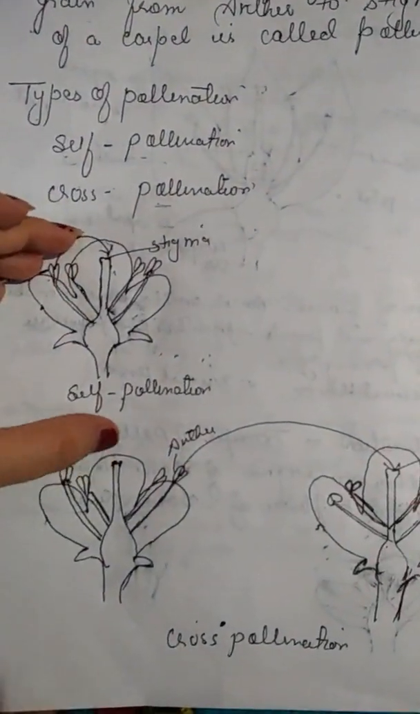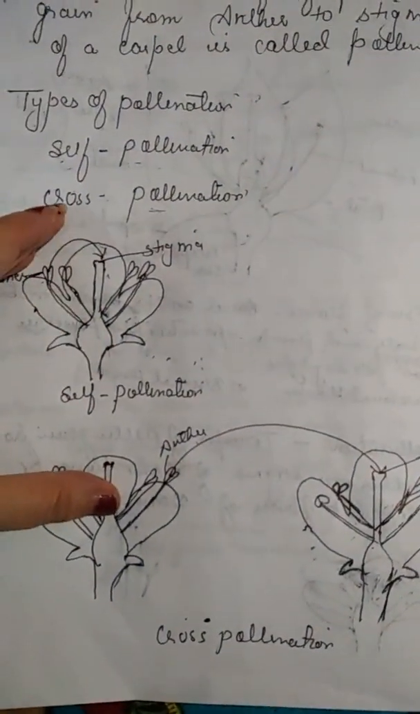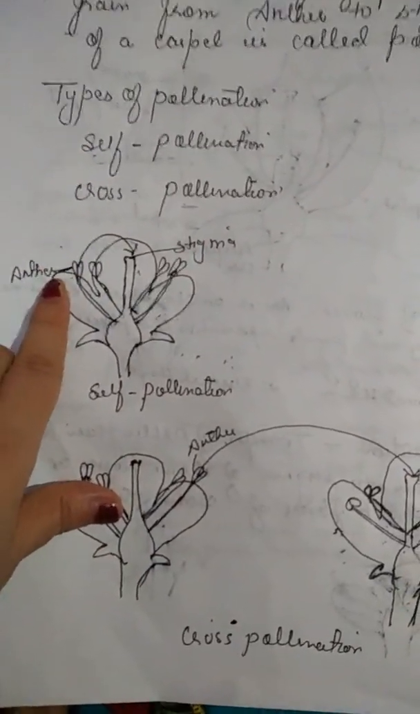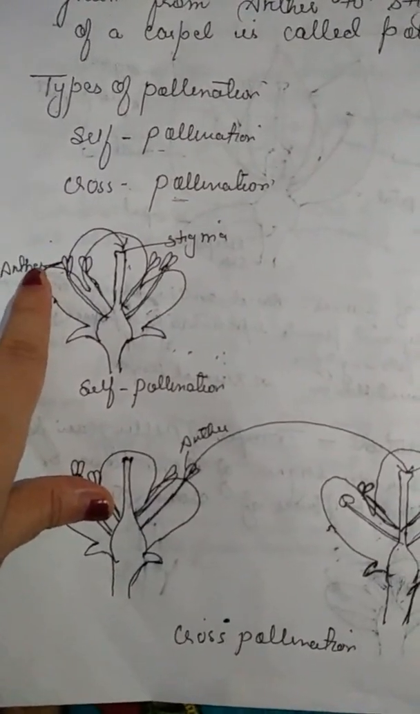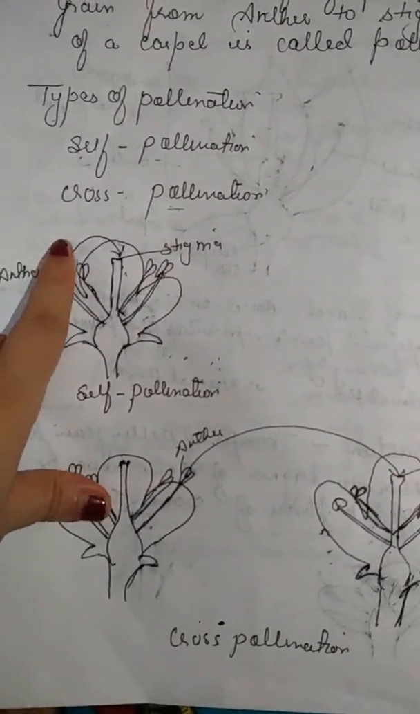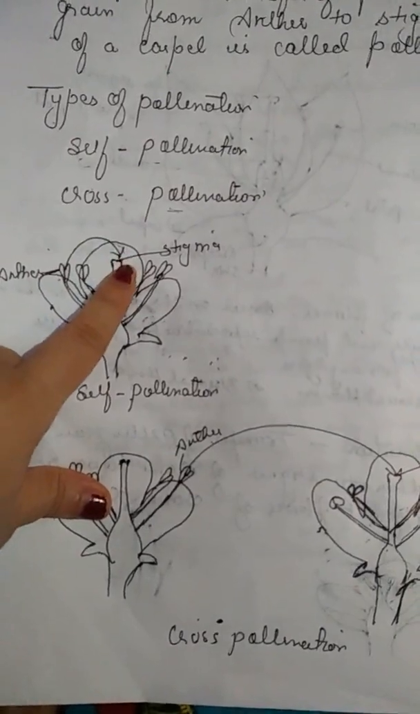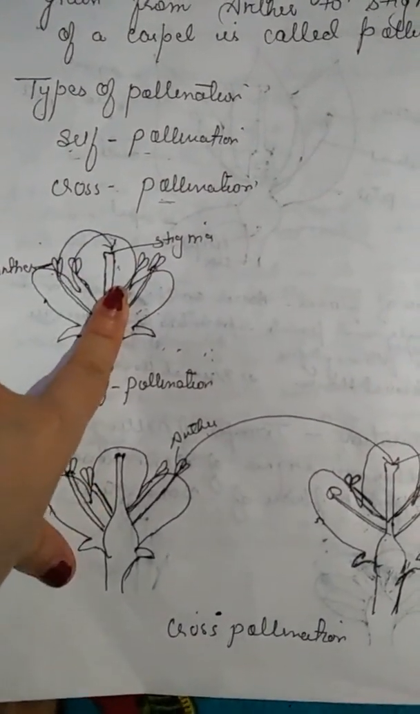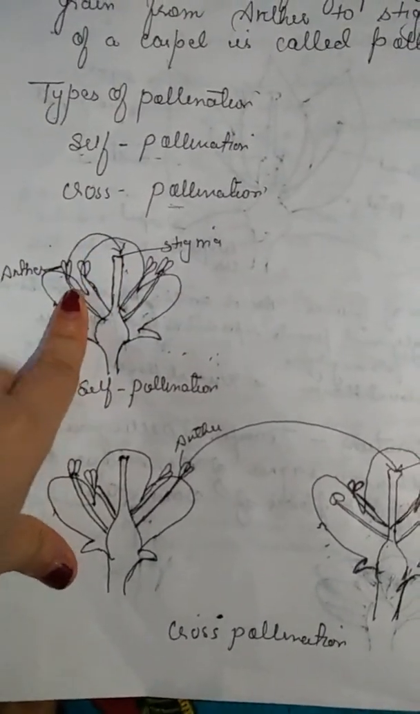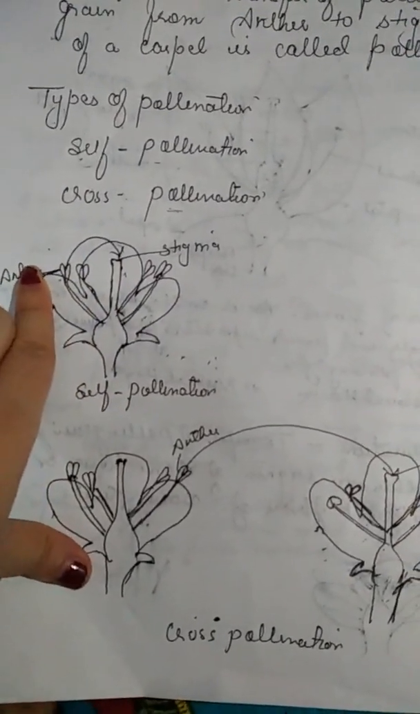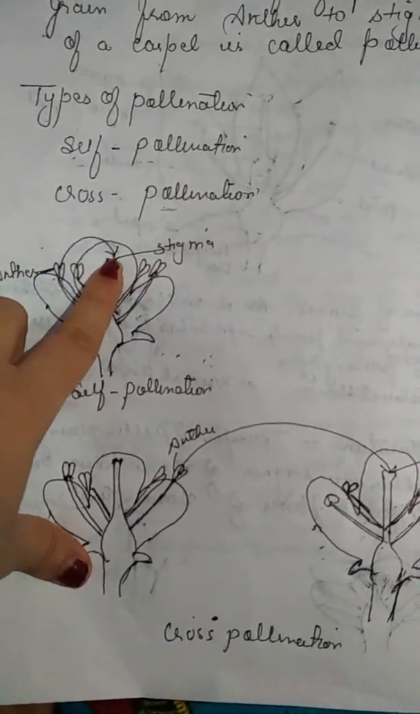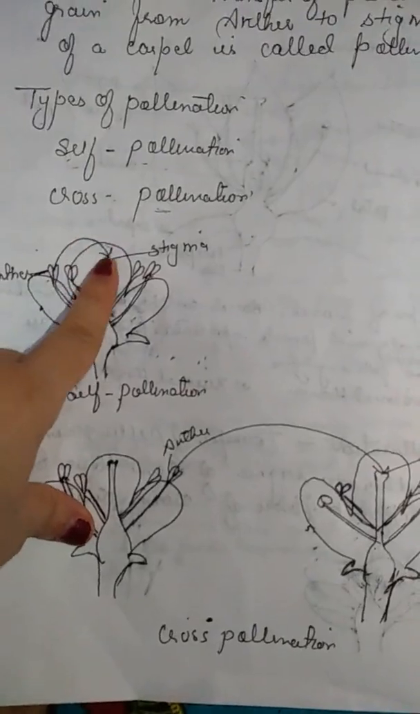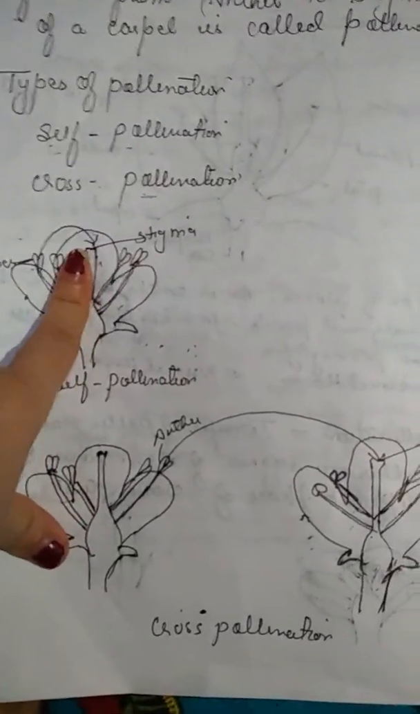So what is self-pollination? When pollen grains from the anther of a flower are transferred to the stigma of the same flower, it is called self-pollination. So when pollen grains from the anther of a flower are transferred to the stigma of the same flower, it is called self-pollination.